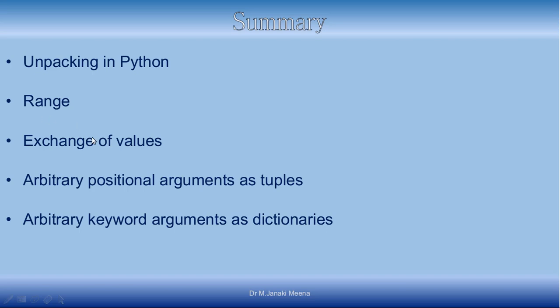And also we were discussing how arbitrary positional arguments are passed. They will be passed as a tuple. So you can define your own function also, like print. We already have the built-in print function which takes any number of arguments. You can pass n number of arguments based on your requirement, and the function will still work properly. Similarly, you can have your own functions with an arbitrary number of arguments, positional as well as keyword, according to your necessity. Positional arguments will be treated as a tuple, and arbitrary keyword arguments will be maintained as a dictionary. That's what we have discussed, and you can practice and see more about this.